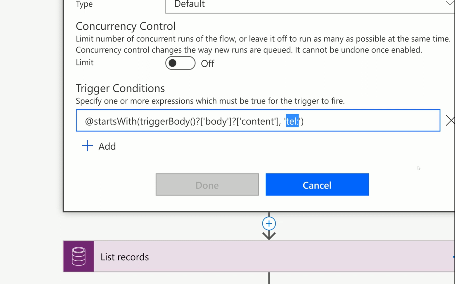And it is important that you decide whether you have a space after TEL: or not, because you'll see that I'm going to use what they type in my query. So there's only 4 digits there, TEL:, and keep that in mind as we look at the next action, okay?